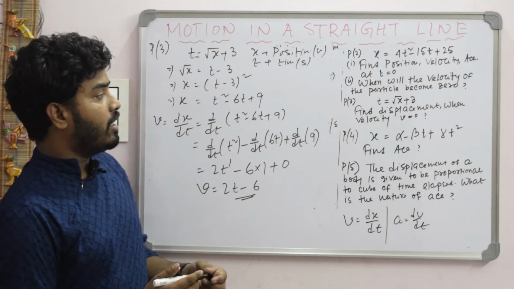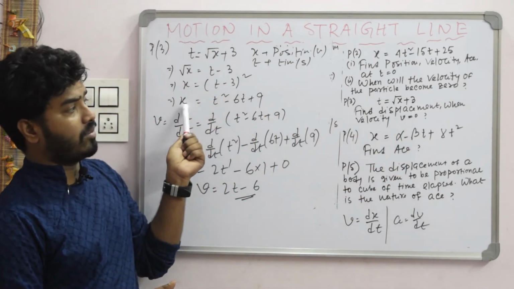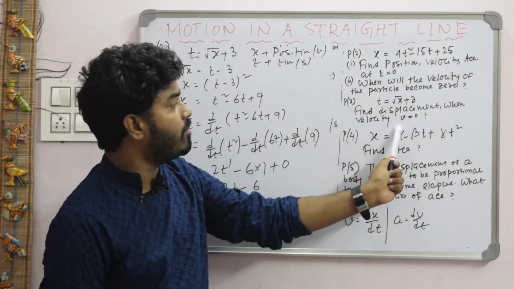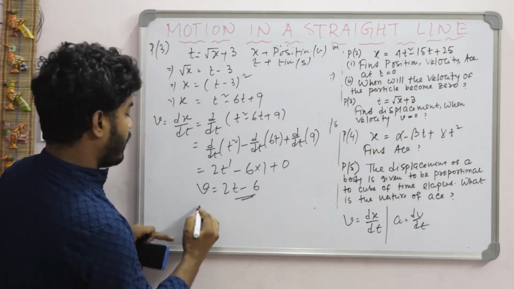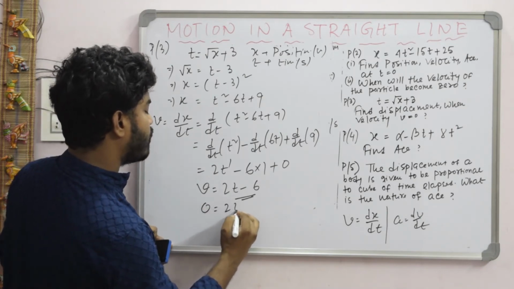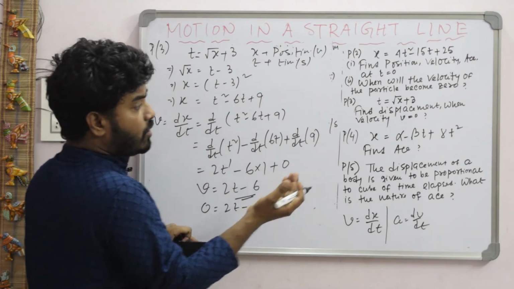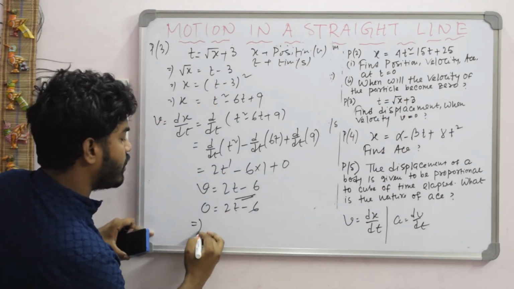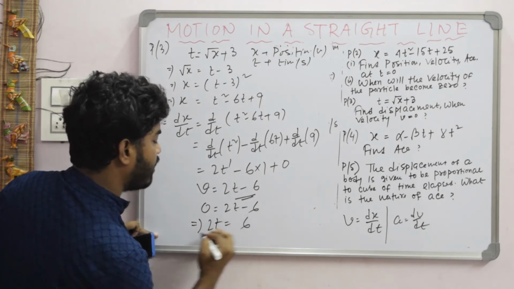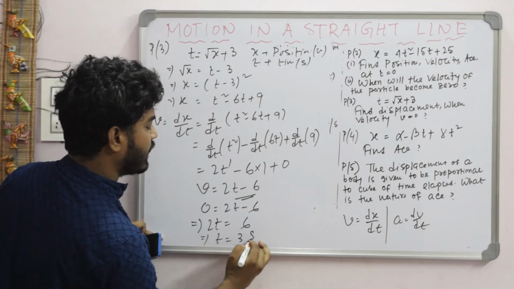Now here, we need to find out displacement, that means we need to find out x when velocity becomes 0. So according to the question, we can write 0 is equal to 2t minus 6. But why? Because we need to find out displacement when velocity is equal to 0. So first of all, from here you find out time, that is 2t is equal to 6, so t is equal to 3 seconds.